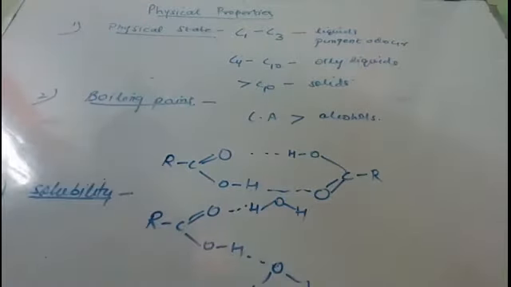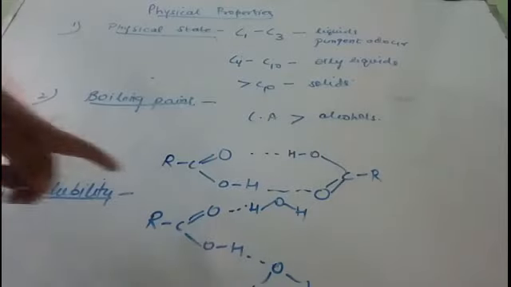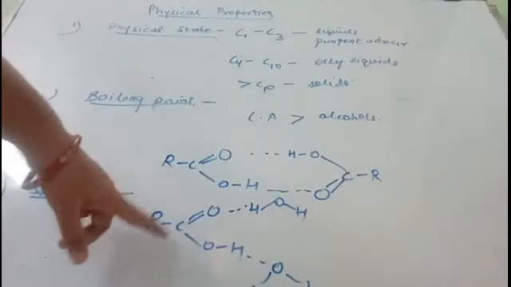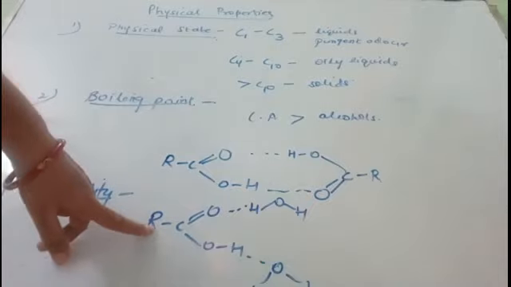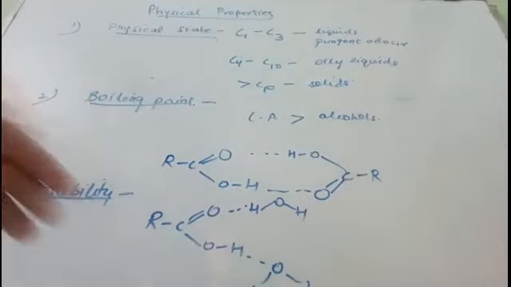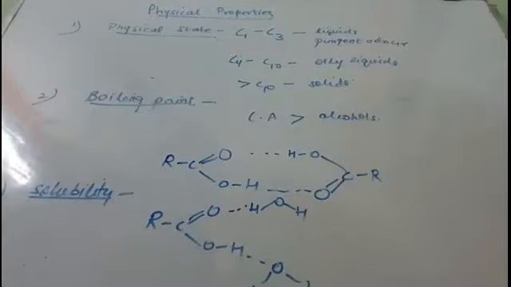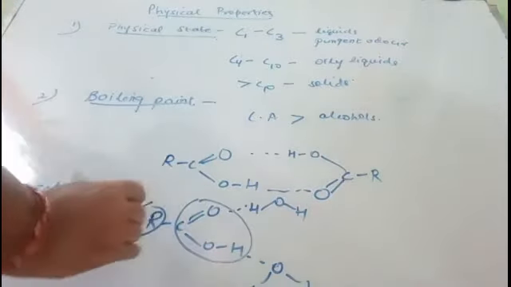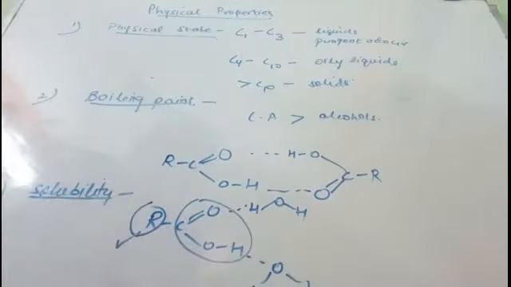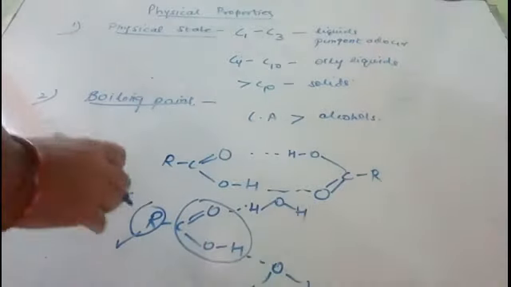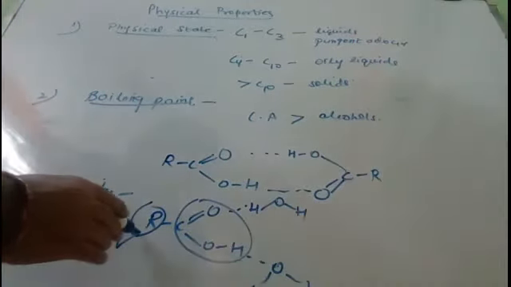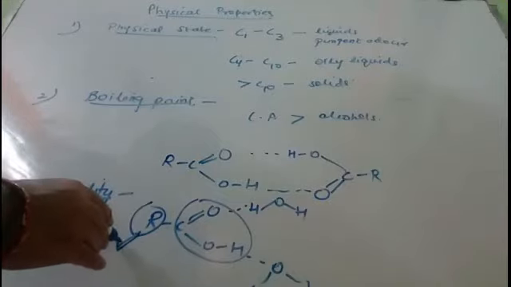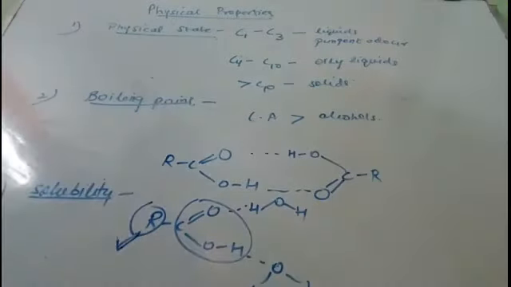Now as the molecular mass increases, the alkyl group increases, and then the solubility will decrease, because in the carboxylic acid, the alkyl part is hydrophobic in nature, whereas the carboxyl part is hydrophilic in nature. On increasing the molecular mass, the alkyl group mass will increase, the hydrophobic end will increase, and therefore the solubility decreases.